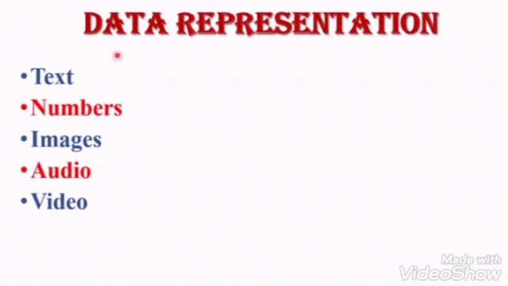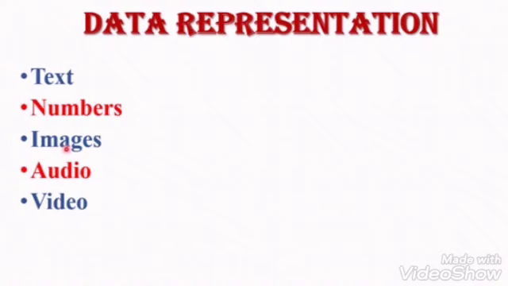Now data representation. Data is transmitted in the form of text, numbers, images, audio, and video. Text includes a combination of alphabets in both upper and lower cases. Next, number. Number is a combination of digits from 0 to 9. Third one is image. An image is worth 1000 words.